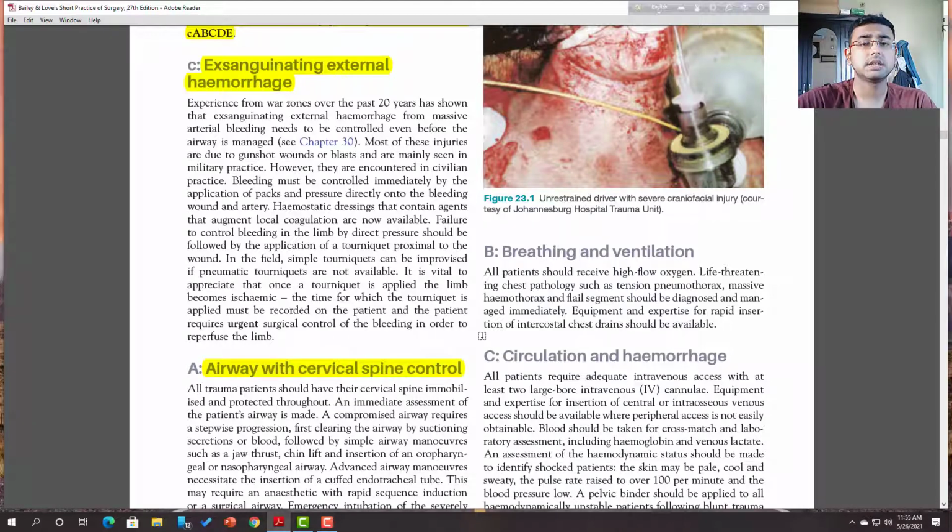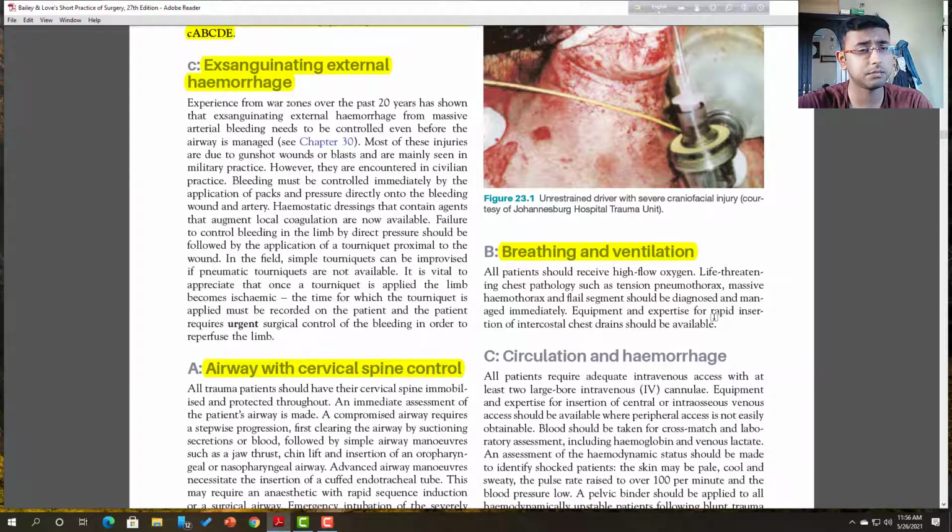Second is A, B, C, D, E: airway and cervical spine control. We have to check whether the patient's airway is patent or not. If there is any external waste material like mud, water, weeds and other things in his airway, in that case we have to wash out that substance and establish the airway first, and you have to stabilize the neck and cervical region for spine control. Now the next thing is breathing and ventilation. Breathing and ventilation must be ensured. If the patient is unable to breathe, in that case artificial ventilation is established.